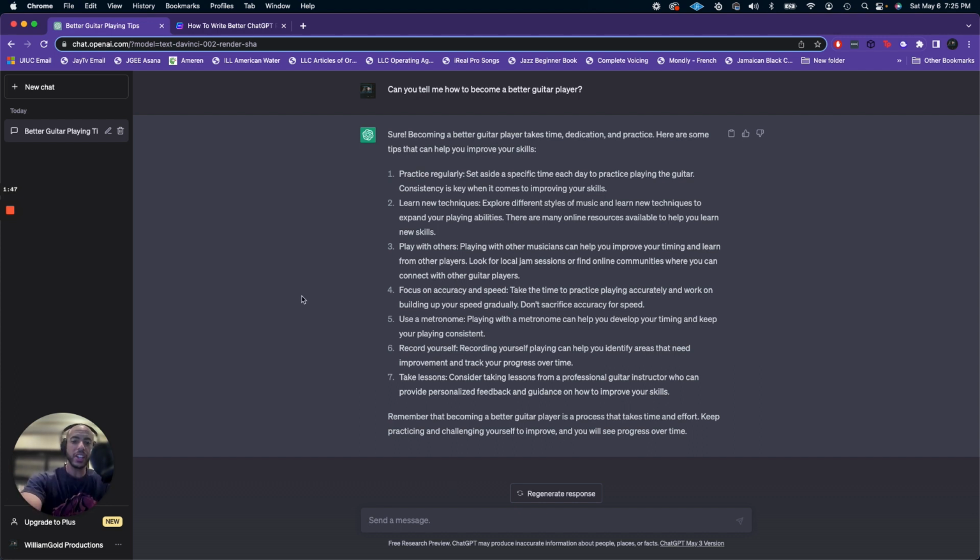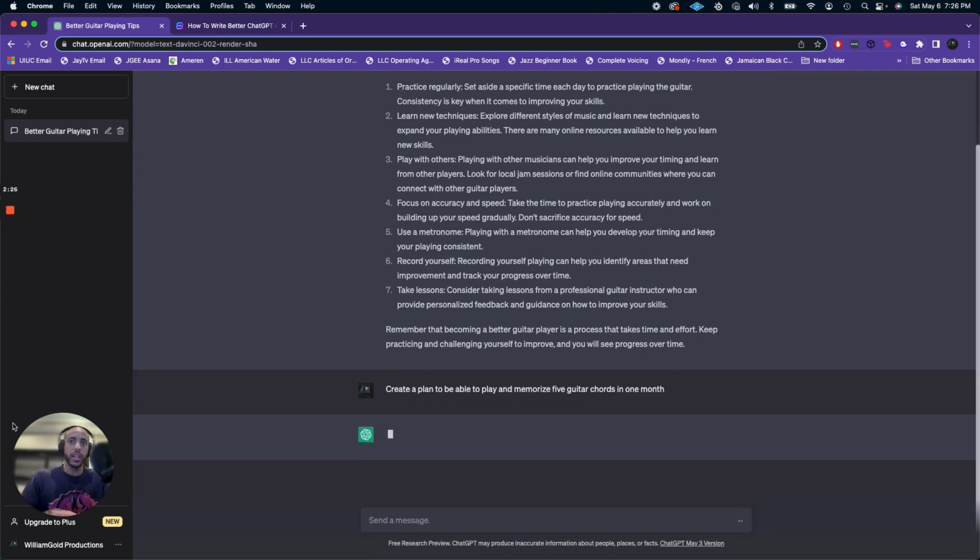I'm going to use an action word at the beginning of my prompt. And these action words can be like create or make, etc. I'm going to ask it to do something different. I am asking it to create, that's my action word, create a plan to be able to play and memorize 5 guitar chords in 1 month. Much more specific. Let's see what it says.